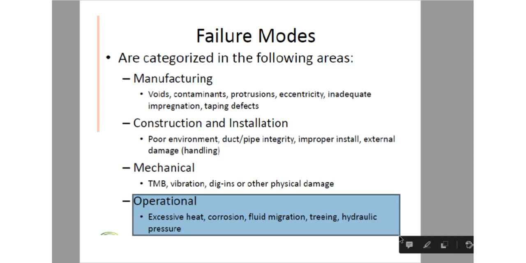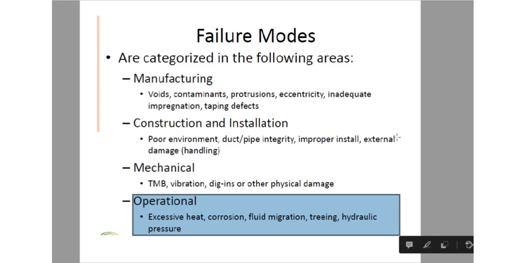Again, there can be chances of corrosion, as moisture present inside the earth will lead to a corrosion effect. Fluid migration can be a cause, the treeing effect can occur, and hydraulic pressure on that cable can also occur. These can be the failure modes or the areas of electrical power cable failure.